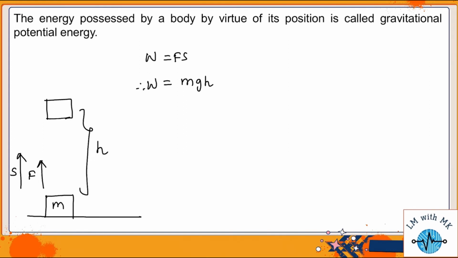But now when we do a certain amount of work, energy is required, energy is spent. Where does that energy go? That energy here is stored as potential energy of the object. So instead of W, now we can write potential energy U. So U is equal to mgh. Gravitational potential energy U is equal to mgh.